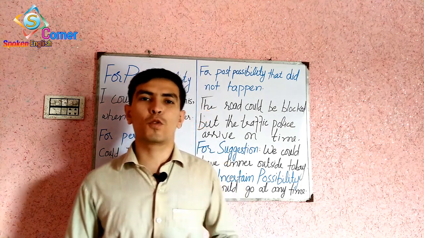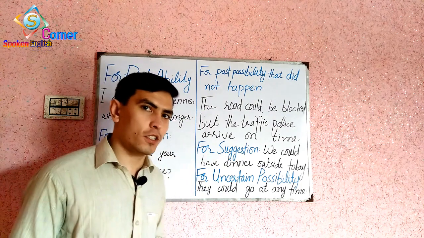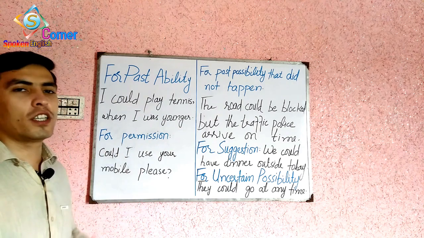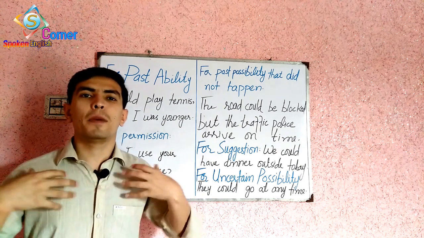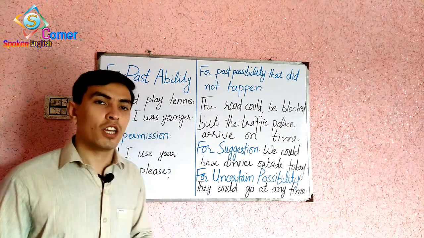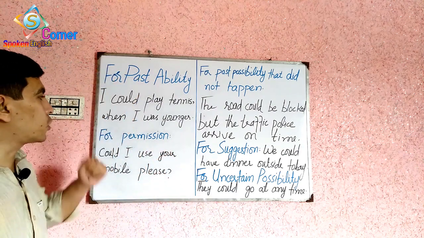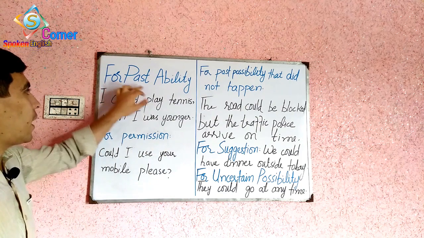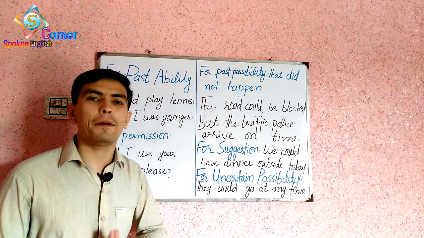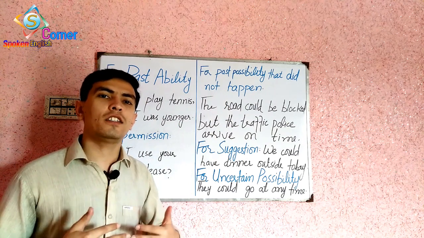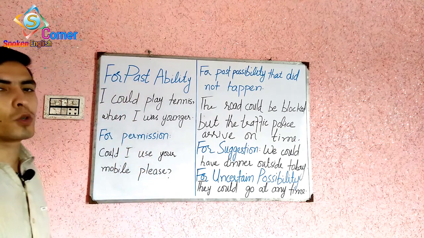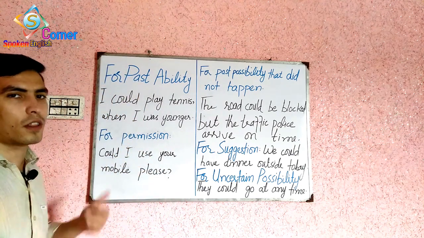Let's move towards the remaining part of could. Here I have made a few examples. The main aim of these examples is to show you how you would bring could into your own conversation. You can use could for past ability, for permission, for past possibility that didn't happen, for suggestion, and for uncertain possibility as well. Now I'm going to clear your idea with the help of these examples.